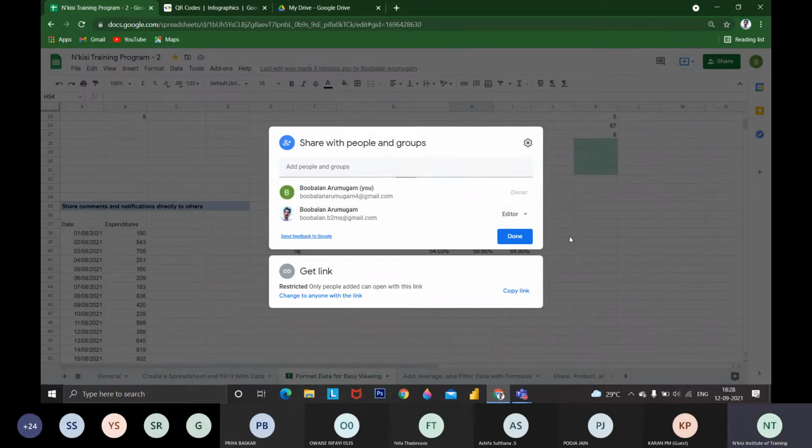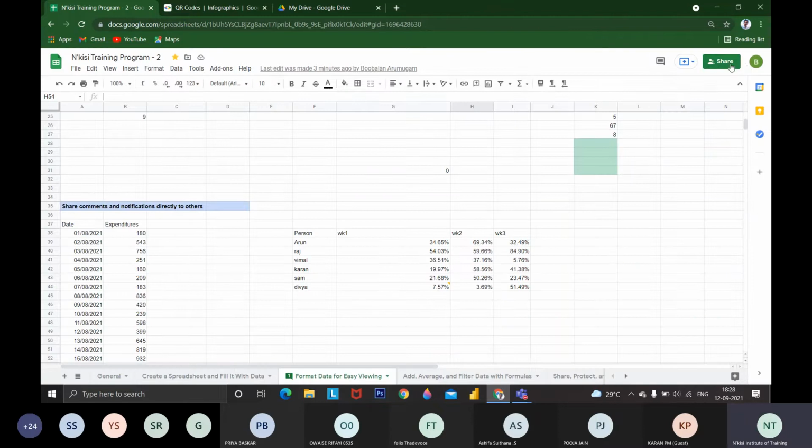Okay, I don't want to waste time, already half an hour is wasted. All these three cool features are clear to you, right? Commenting, screen sharing, and sharing collaborations, right?